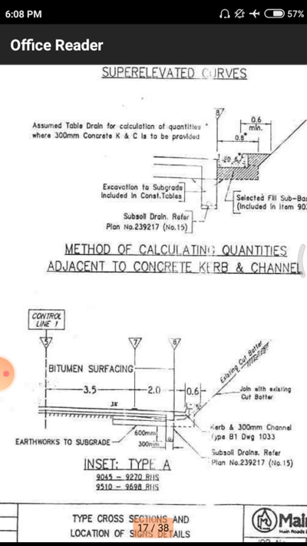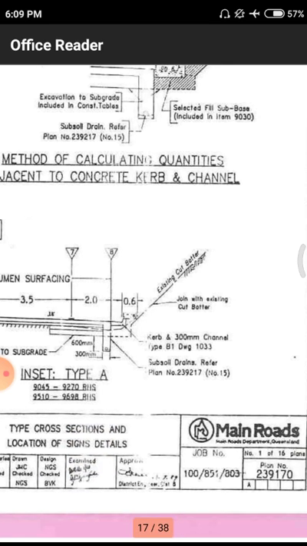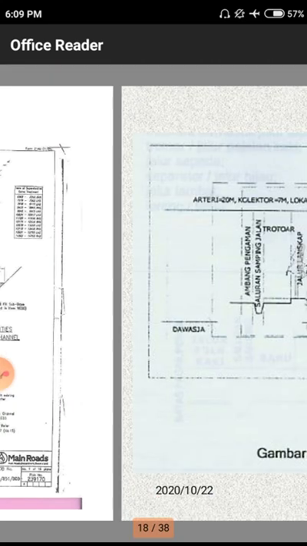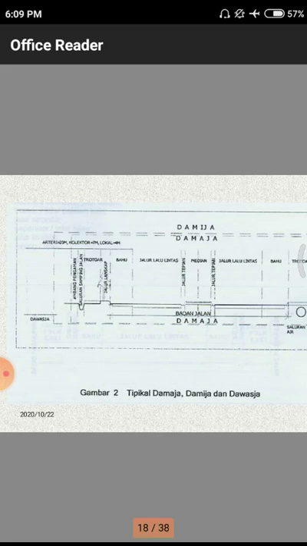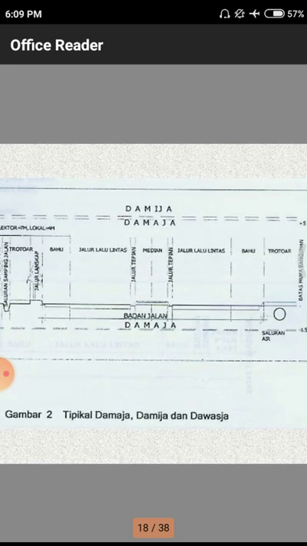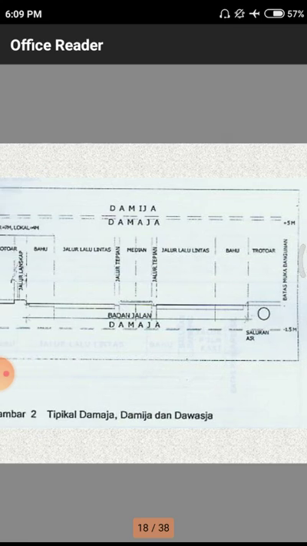Here are the methods of calculating quantities. This is the particular drawing sheet. It is a total road.